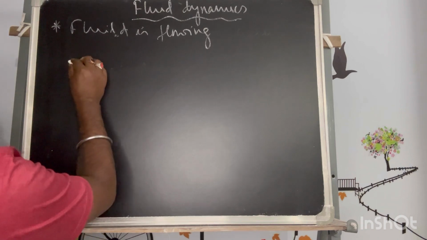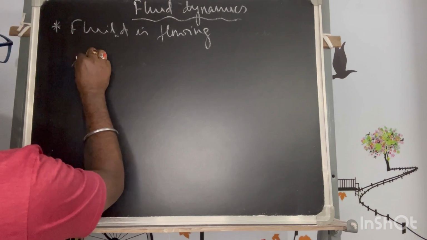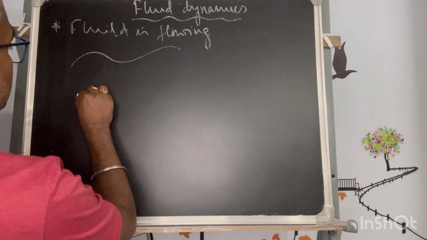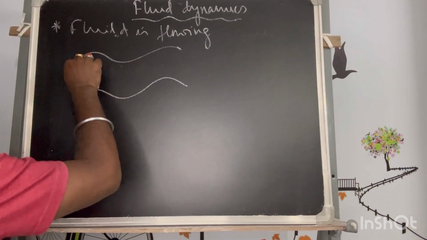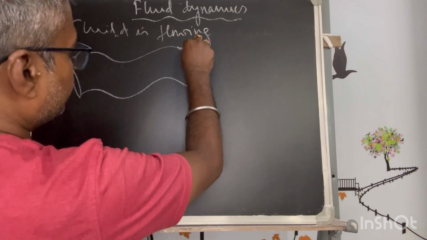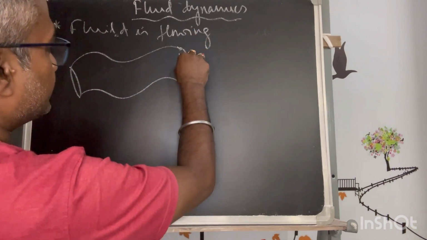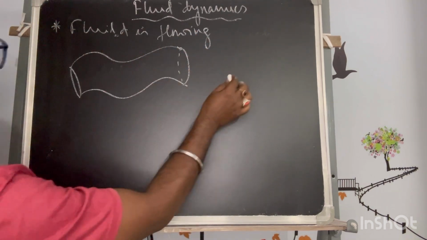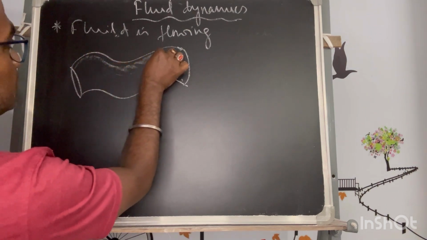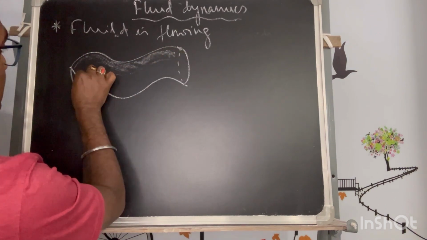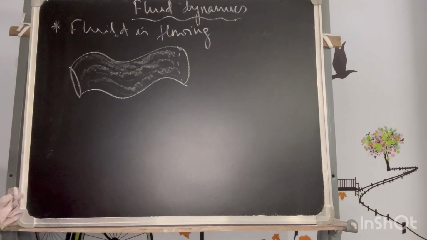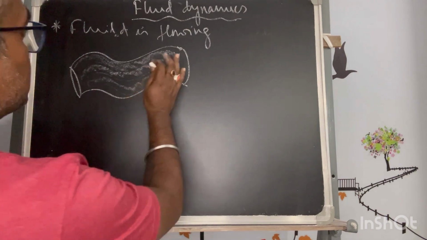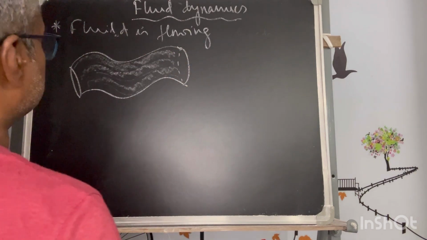Fine. So now what else can we think of? If I assume a conduit, which is of circular shape, and some fluid is flowing through it, taking the shape of the conduit, this comes under the study of fluid dynamics.